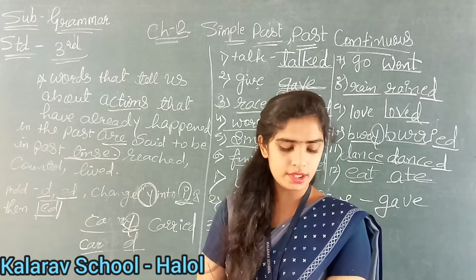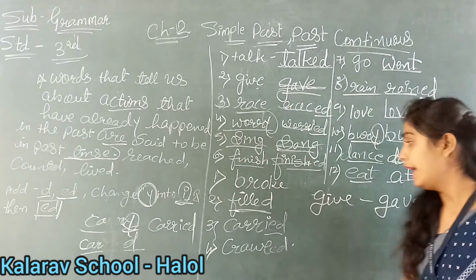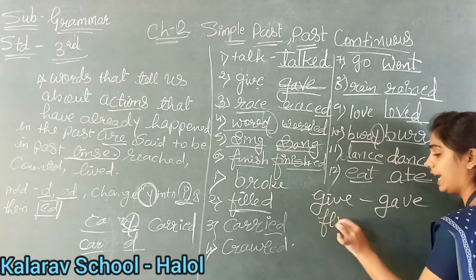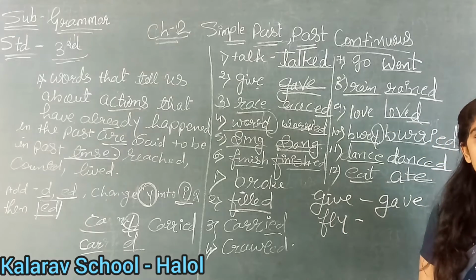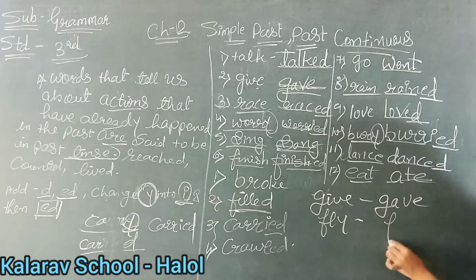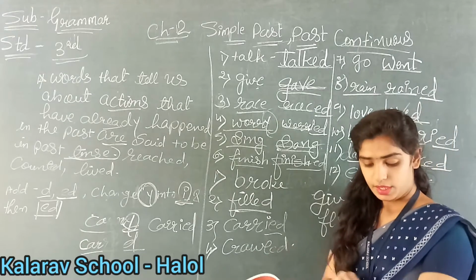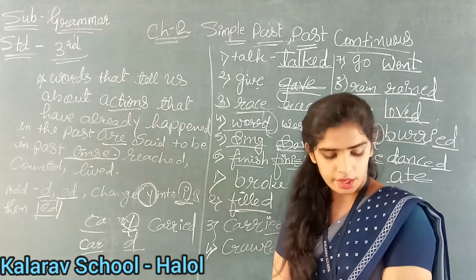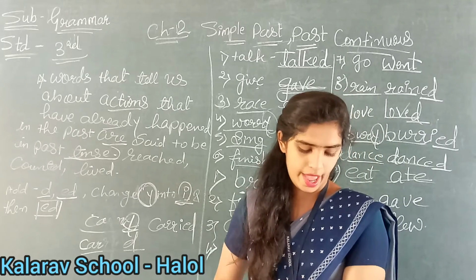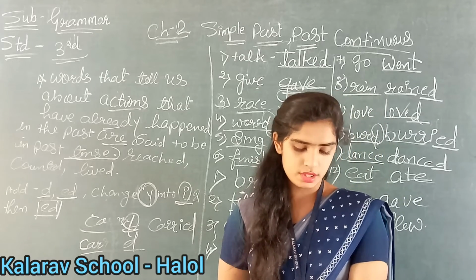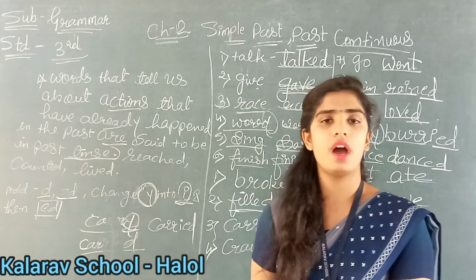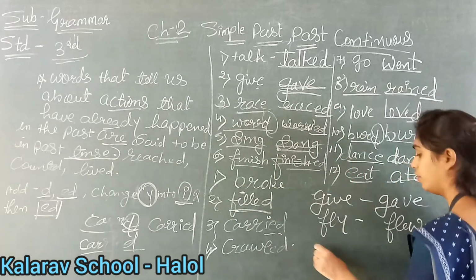Now see the 12th number. The bird blank to the big banyan tree, and we have given in the bracket here fly. तो fly का क्या हो जाता है? What we will write in the past tense? It is flew. The bird flew away on the tree. Clear? Hermit blank the two catch the school bus. तो run का क्या हो जाता है? Run, ran. So what we will write?